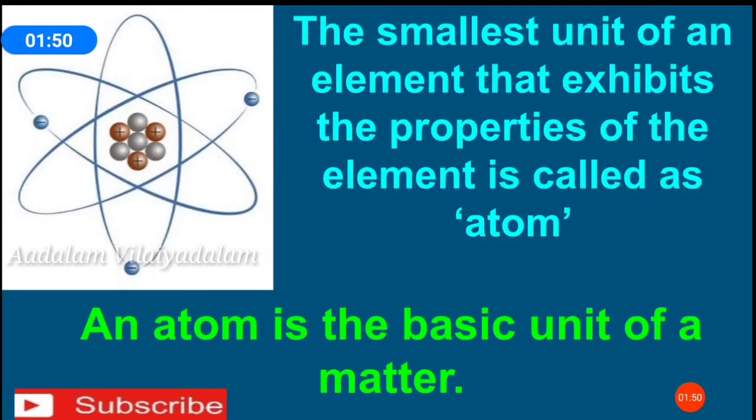So what is an atom? The smallest unit of an element that exhibits the properties of the element is called an atom. An atom is the basic unit of matter. So all matter is composed of tiny particles called atoms.